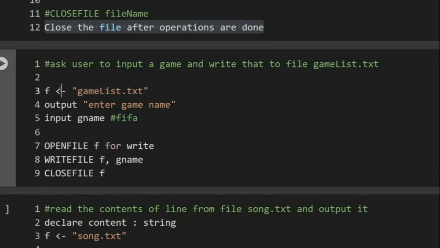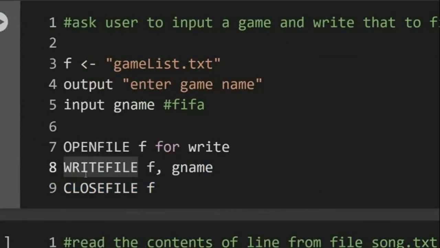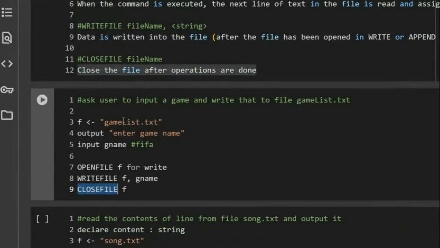Okay, so we assign it to a variable, let's call it f, and then we ask the user to input a game name, let's say it's FIFA, and then first of all I'll open the file in order to write it, and then whatever the user inputted, I'll make sure it goes into the write file, and then I will close the file. Okay, how does it work in real life?